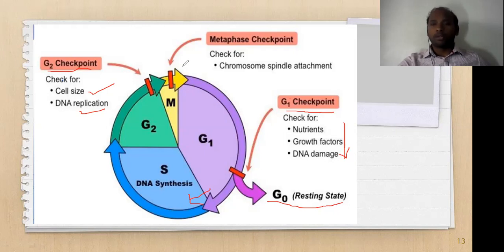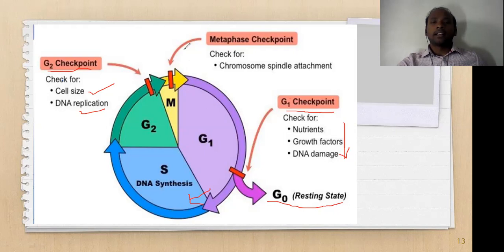There will be 2 possibilities. Either it can give a chance for recorrection of its DNA, or it can directly be sent to apoptosis, where the cell will go for self-death.